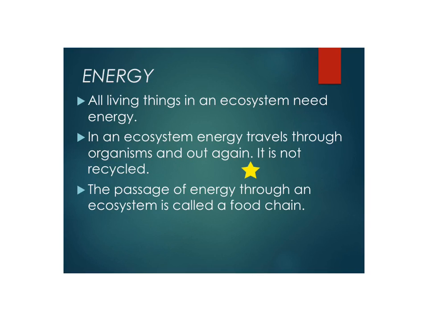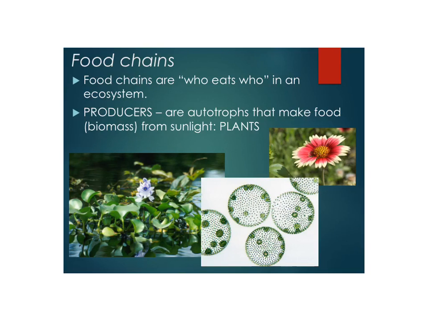The passage of energy through an ecosystem we call a food chain. You may have heard of that before. So a food chain is kind of like who eats who in an ecosystem. It's looking at who's eating who, who's being eaten by who. We start every food chain with a producer. A producer, we also call them autotrophs.